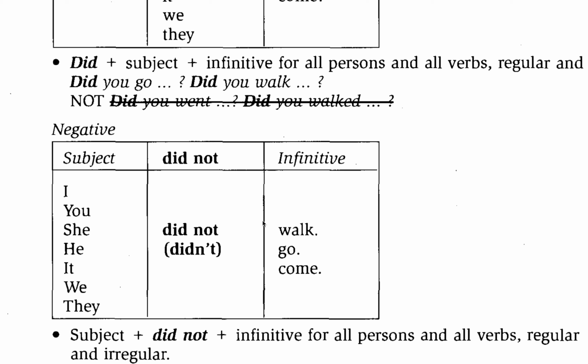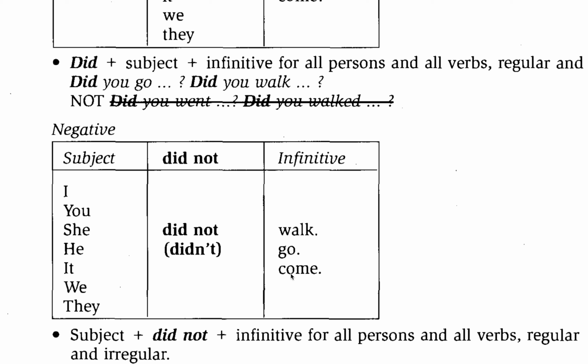He did not walk, he did not go, or he did not come. It did not walk, it did not go, or it did not come. We did not walk, we did not go, or we did not come. They did not walk, they did not go, or they did not come.